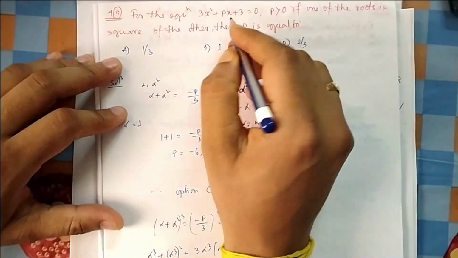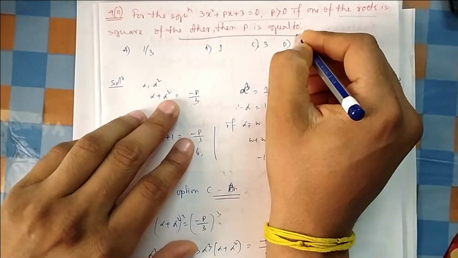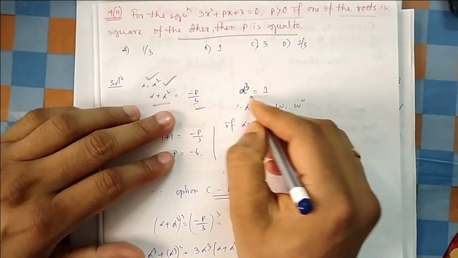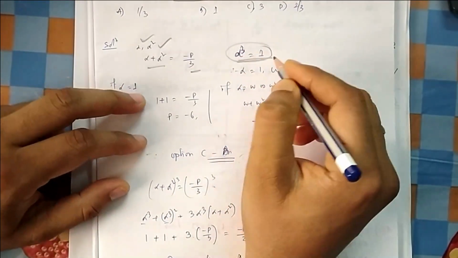But the equation is this one. P is greater than 0. One of the roots is the square of the other, then find p. Now it is easy, because if one root is alpha, then the other is alpha square. We can directly start here. The sum of the roots is given, the product of the roots is given. Now once this is given, alpha cube equal to 1.